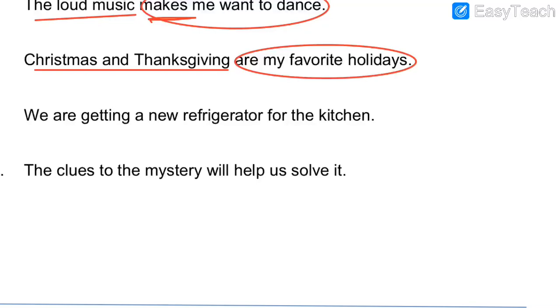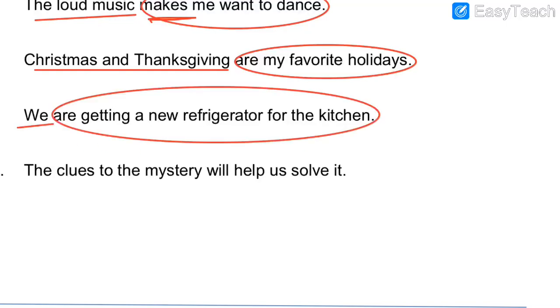But here we can ask the question "who," because the person who is performing the action, or how many people are performing the action? All are performing the action together. "We" means more than one. So who is going to get the new refrigerator for the kitchen?